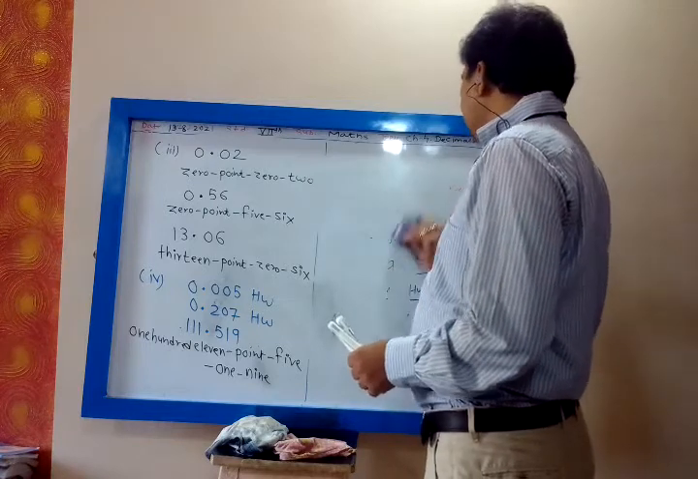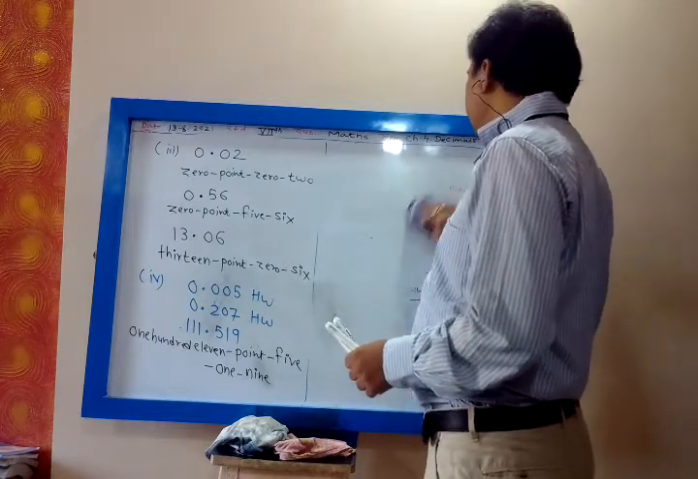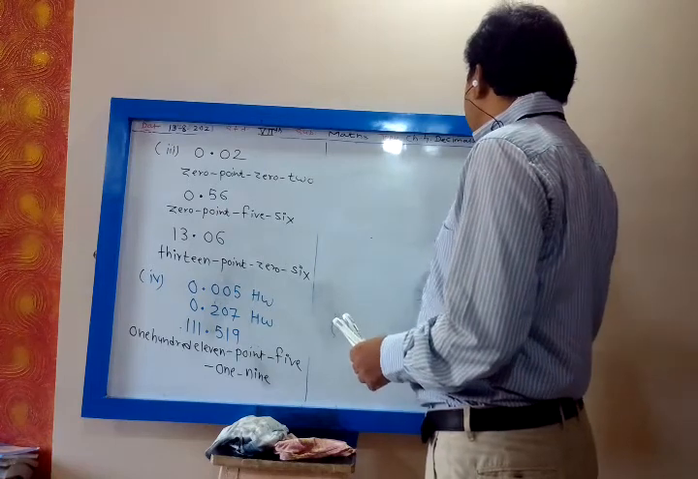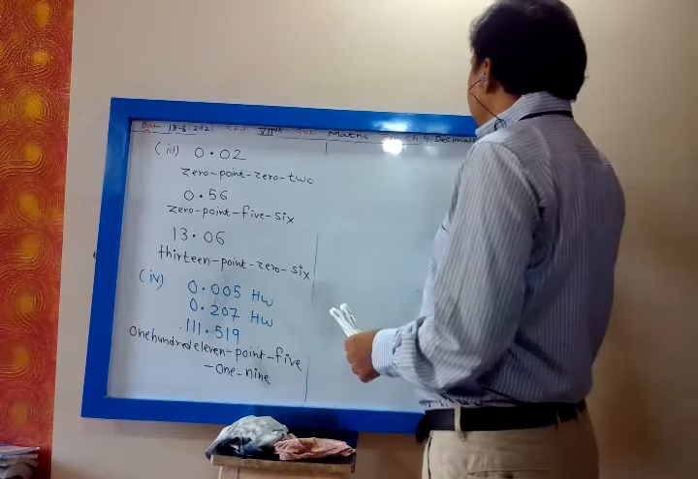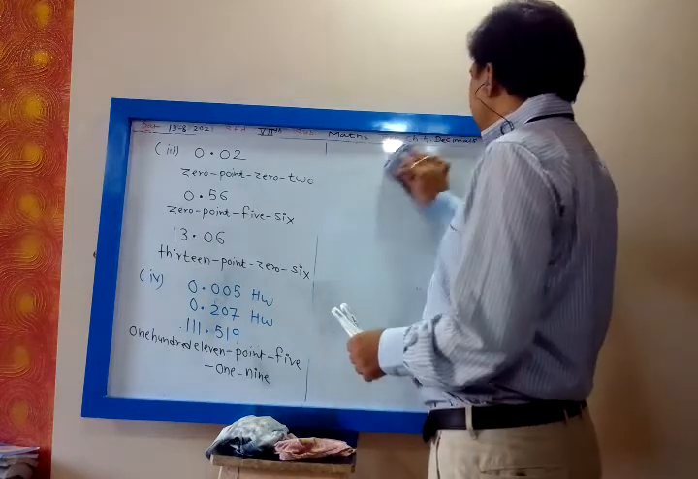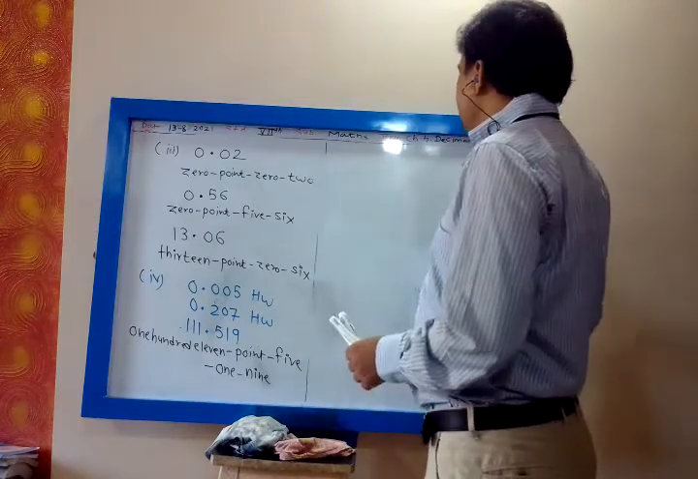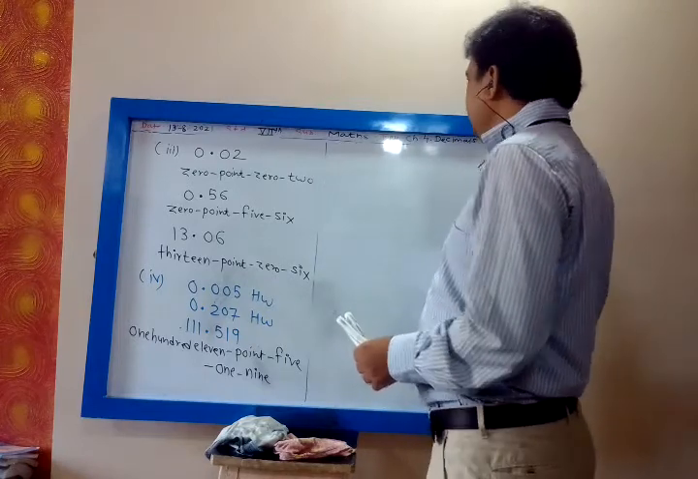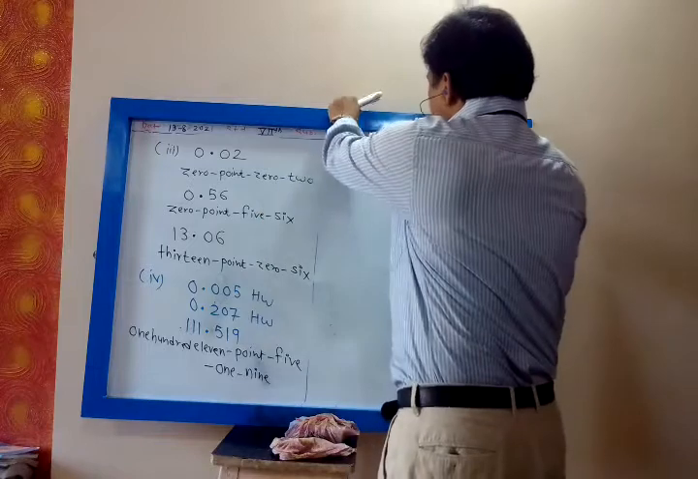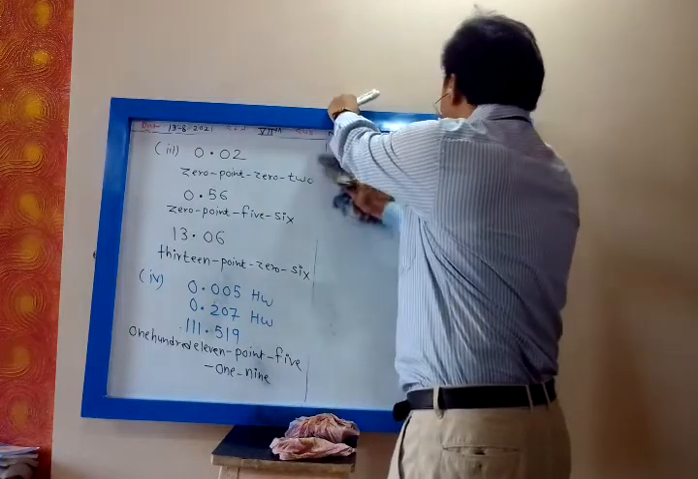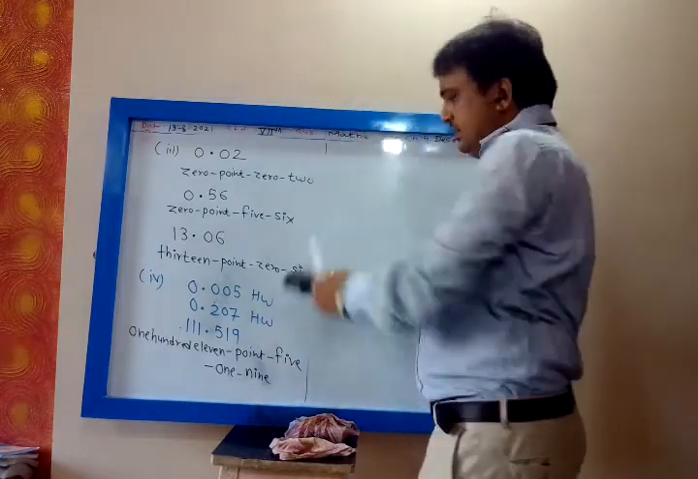Before the decimal point, you can read it as a single number, but after the decimal you will read it as single digits. Before decimal, a number; after decimal, single digits.